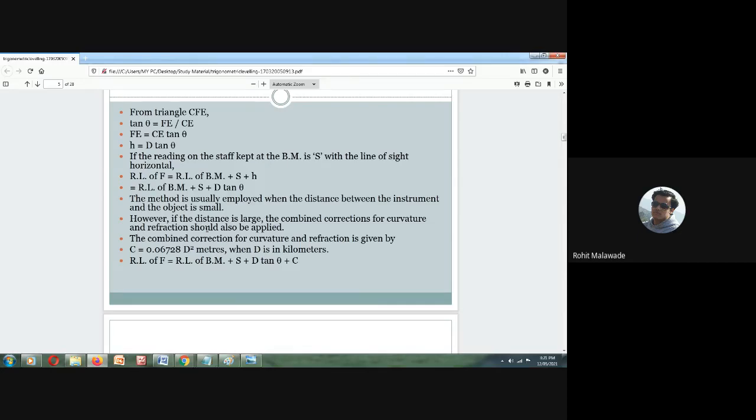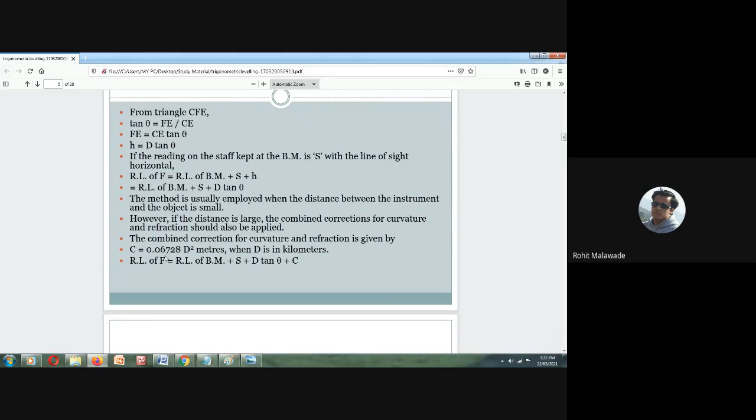Suppose, I'll repeat it. If the combined correction for curvature and refraction is to be applied linearly, its sign is positive for the angle of elevation, and it is going to be negative for the angle of depression. So if I'm going to get the angle of depression, whatever I'm getting from d tan alpha, I should reduce. If I'm getting the angle of elevation, I should add the correction for curvature.